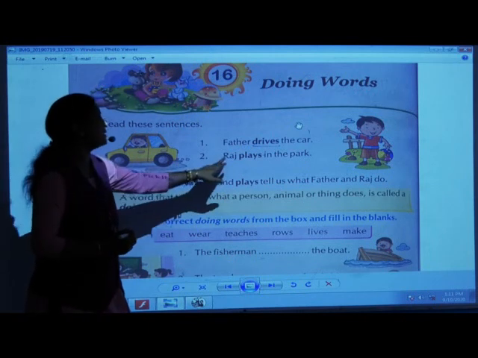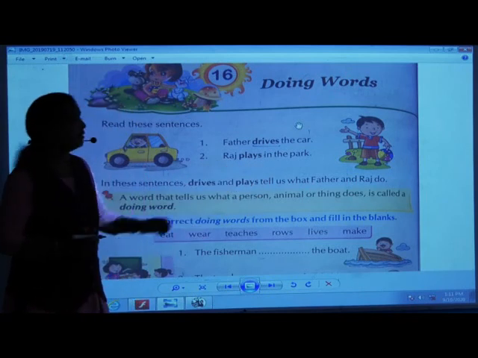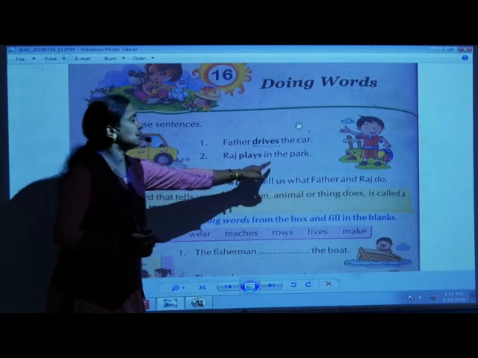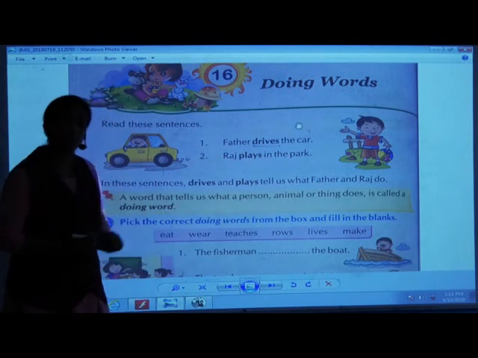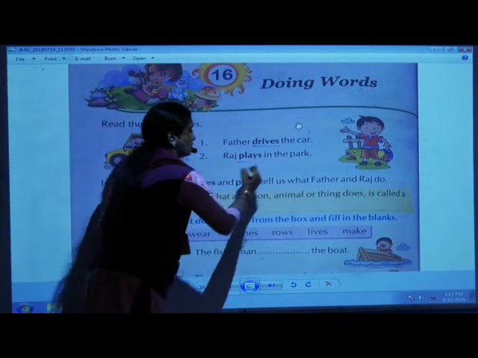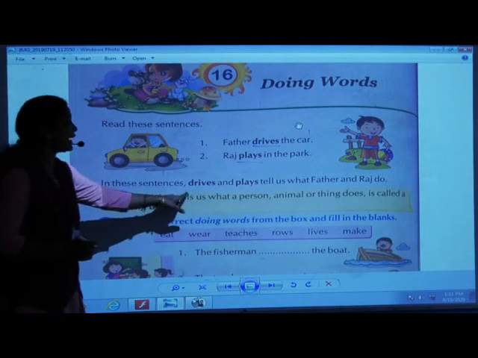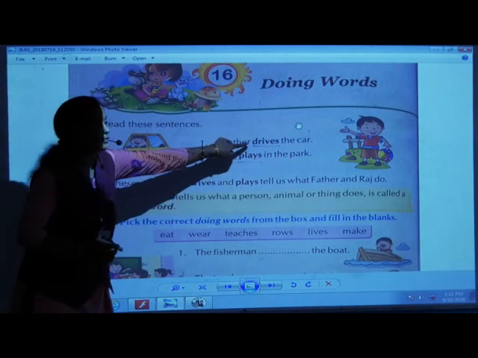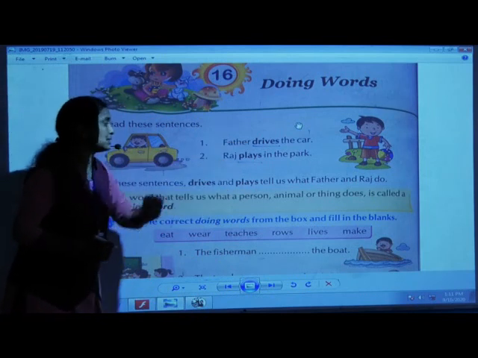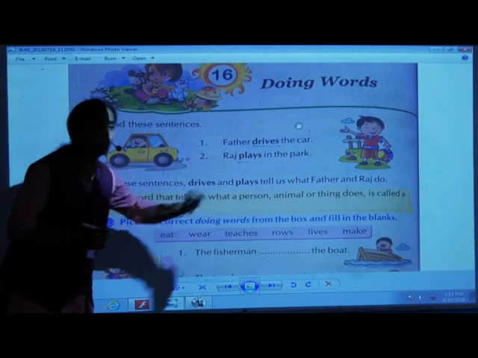Now second sentence, Raj plays in the park. Plays is also a doing or an action word. Now in these sentences, drives and plays tell us what father and Raj do.